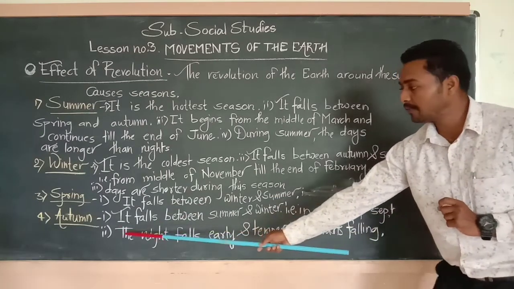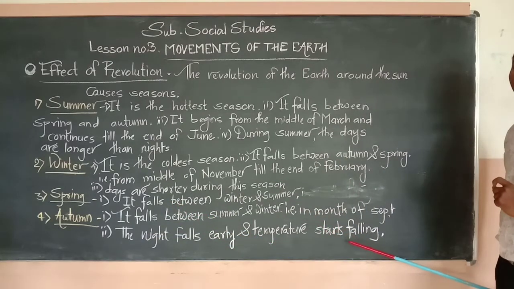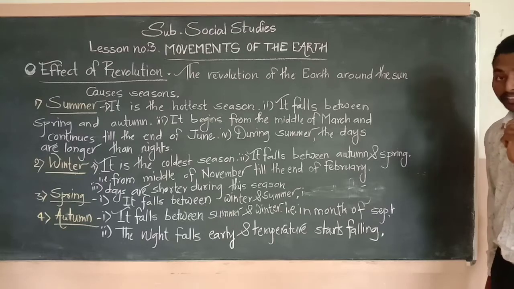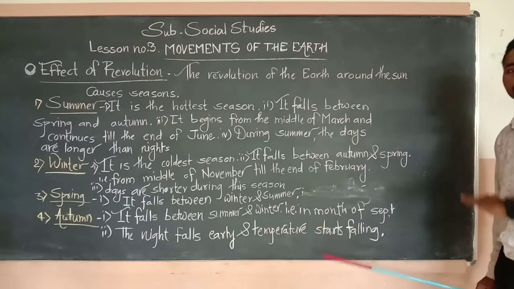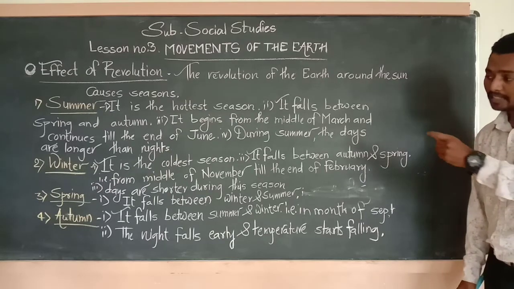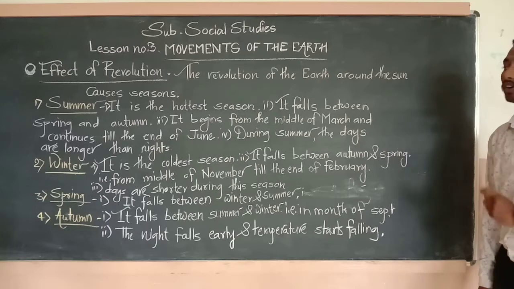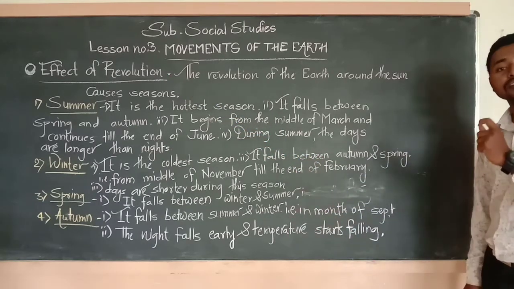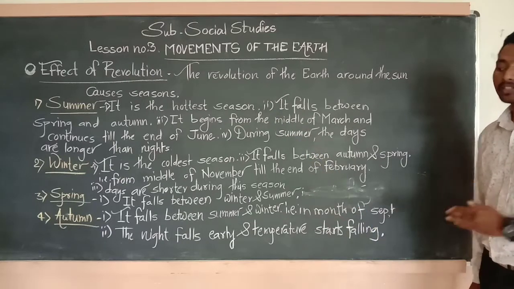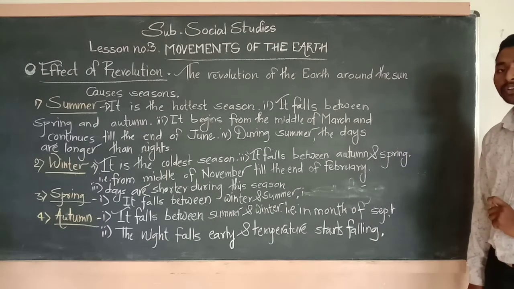Next point number 2, the night falls early and temperature starts falling. The night falls early and temperature starts falling in the presence of autumn season. So these are four important seasons that occur due to the revolution. These are the effects of revolution. So write down these 4 points and their sub points in your notebook.